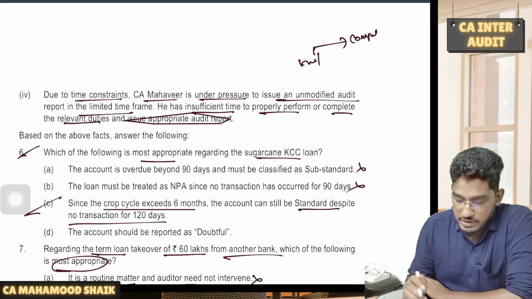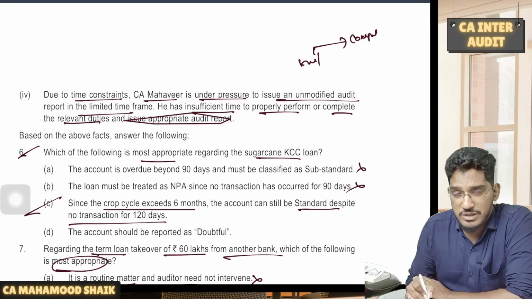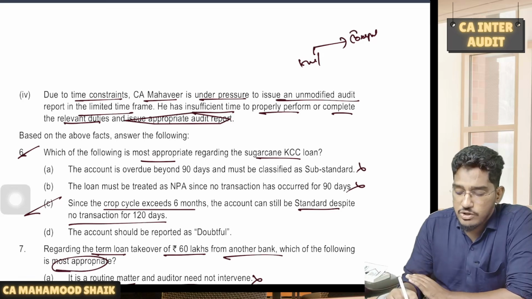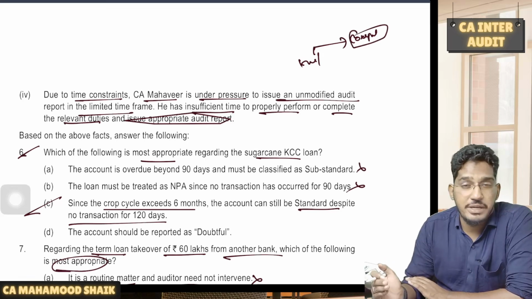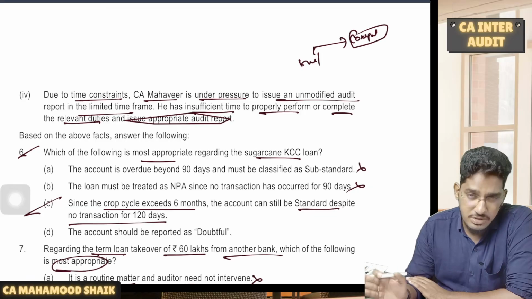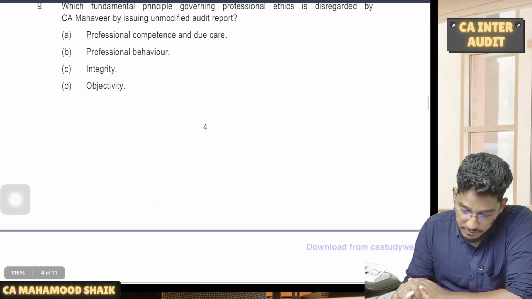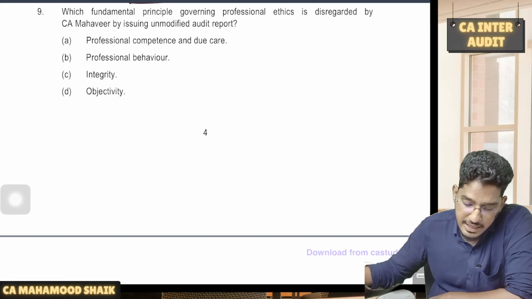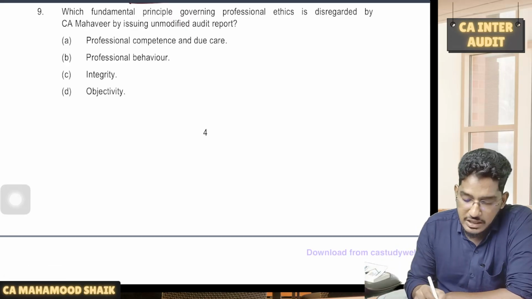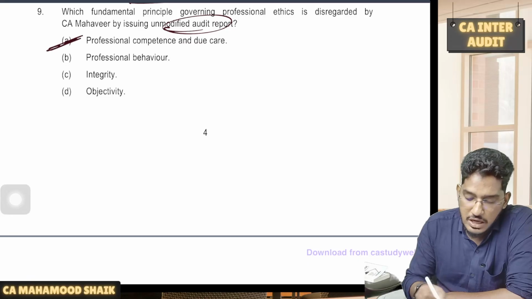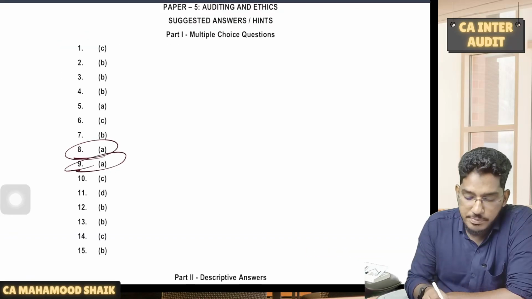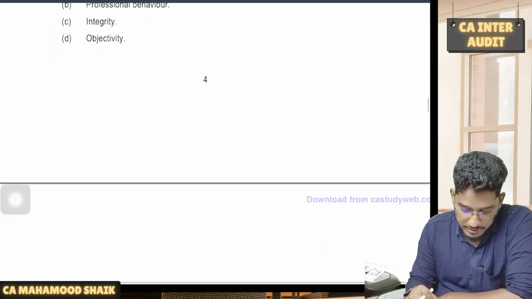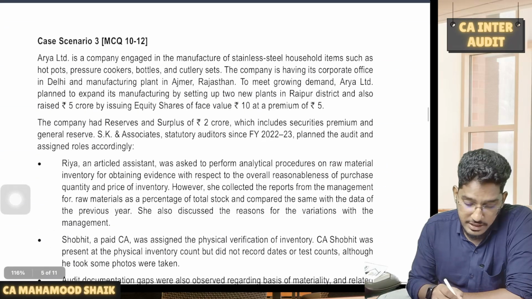No, you are incapable. If you don't have time to perform the responsibilities within a deadline, that means you are not competent enough. But still, if you have accepted the audit, then you would have breached that professional competence. You are not providing capable services to the client. So which fundamental principle governing professional ethics is disregarded by CA Mahavir by issuing an unmodified audit report? So you are violating professional competence. You are incompetent. If you don't have time, you should not have accepted it. Right. Next one, we have one more case scenario.